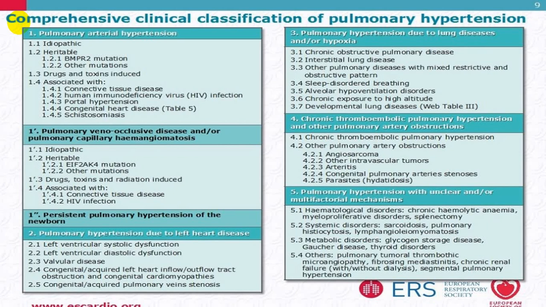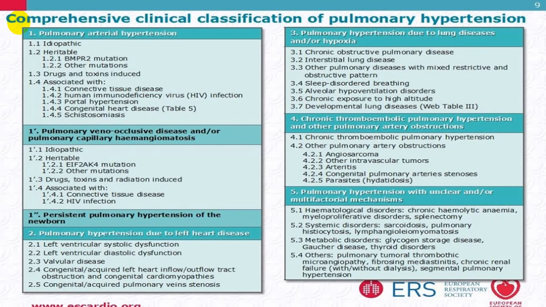Group 3 is secondary due to respiratory disease, we call chronic obstructive pulmonary disease, interstitial disease which is a restrictive lung disease, then mixed variety where restrictive and obstructive are together, then obstructive sleep apnea group, alveolar hypoventilation disorders, chronic exposure to high altitude, and developmental lung disease. These are all groups which will produce cor pulmonale, and that is group 3 of WHO classification.